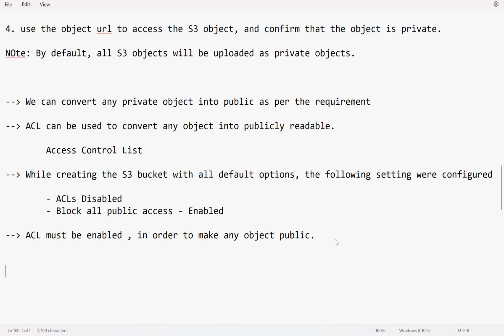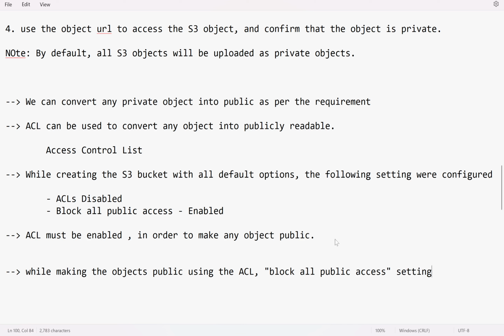So I can write down, while making the objects public using the ACL, block all public access setting will not allow us to make the object public. It will deny.